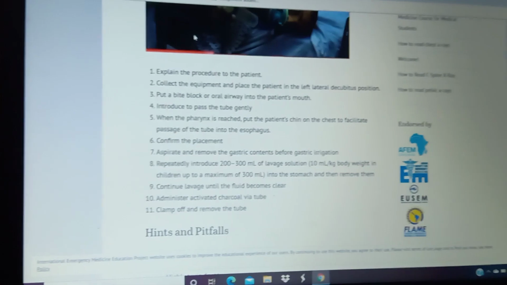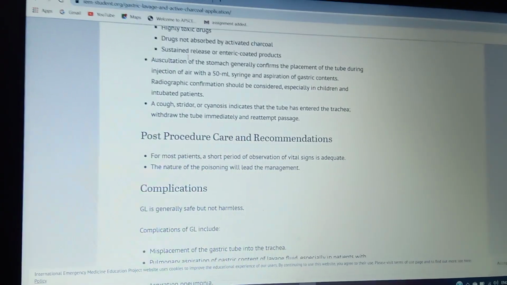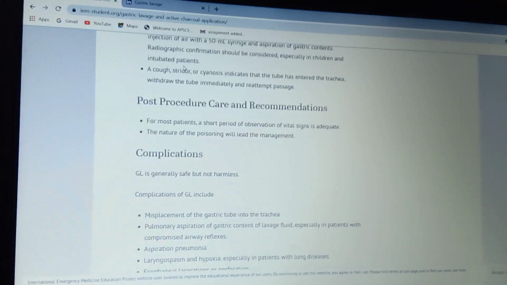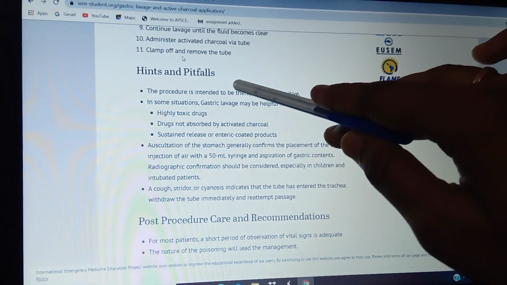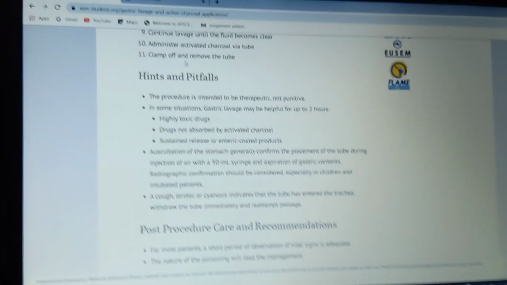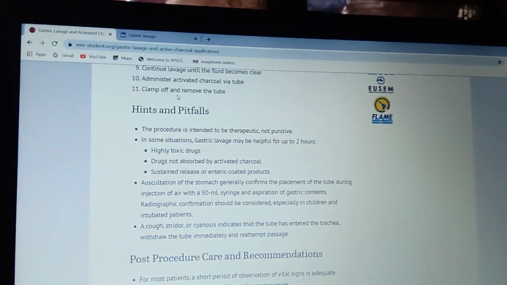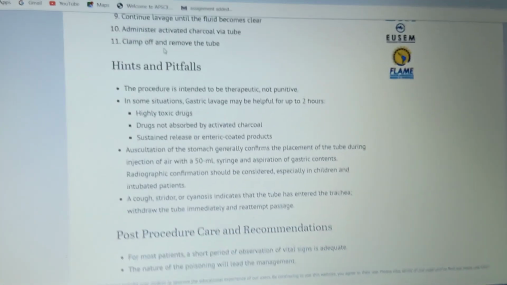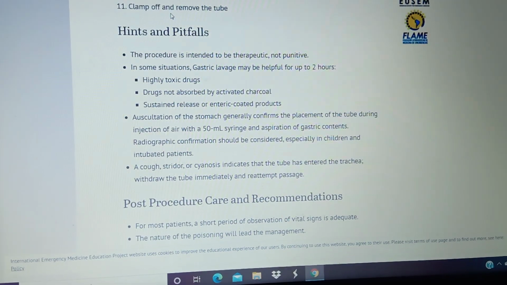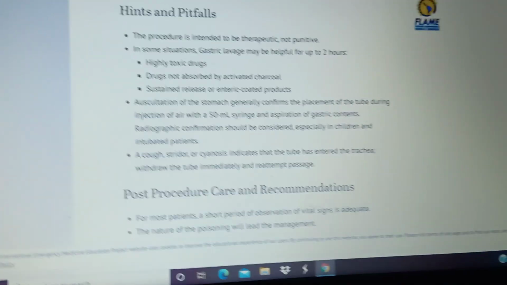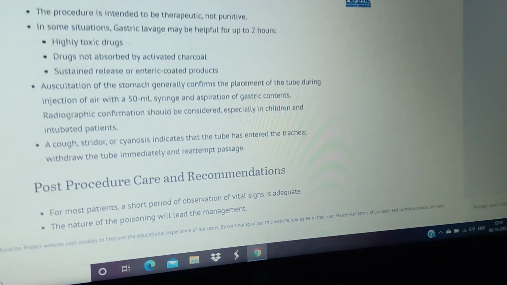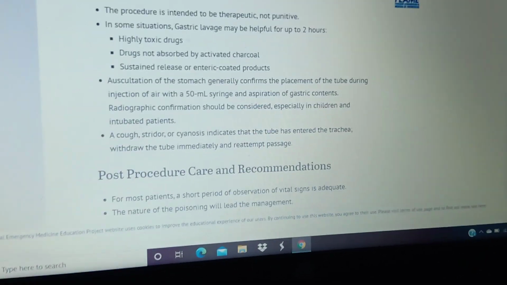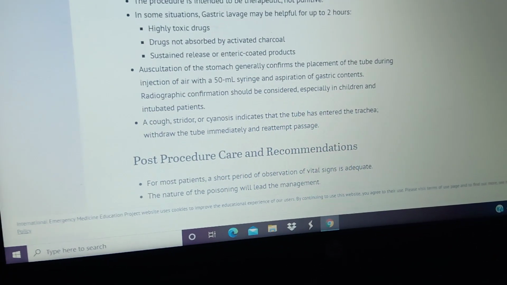Okay, they have explained everything, but it is not useful for you, since I already explained all the content. Whatever the hints and pitfalls are, you have to take care. In some situations with highly toxic drugs, it may take a lot of time to remove these types of drugs. And some drugs are not absorbed by the activated charcoal. What is the function of this charcoal? It makes the poisonous substances get taken up from your intestinal walls.